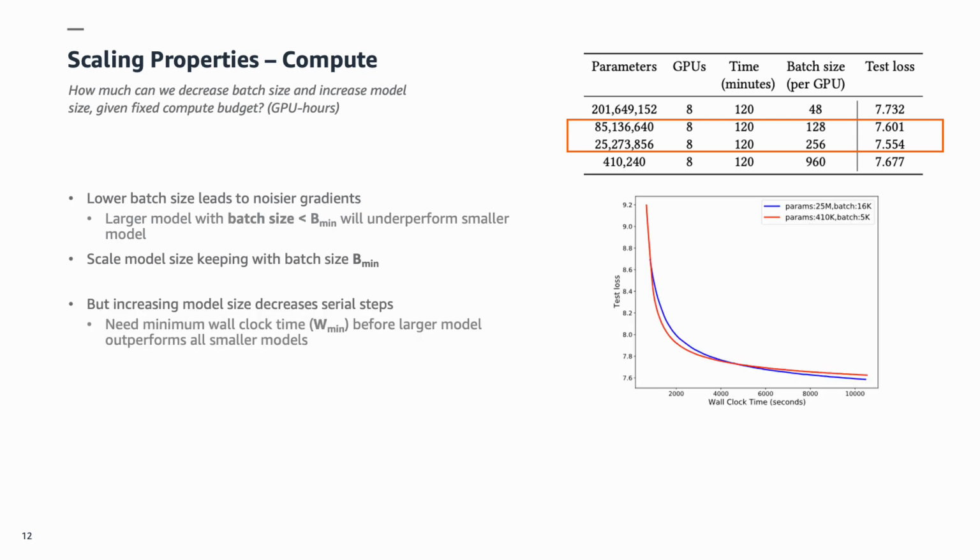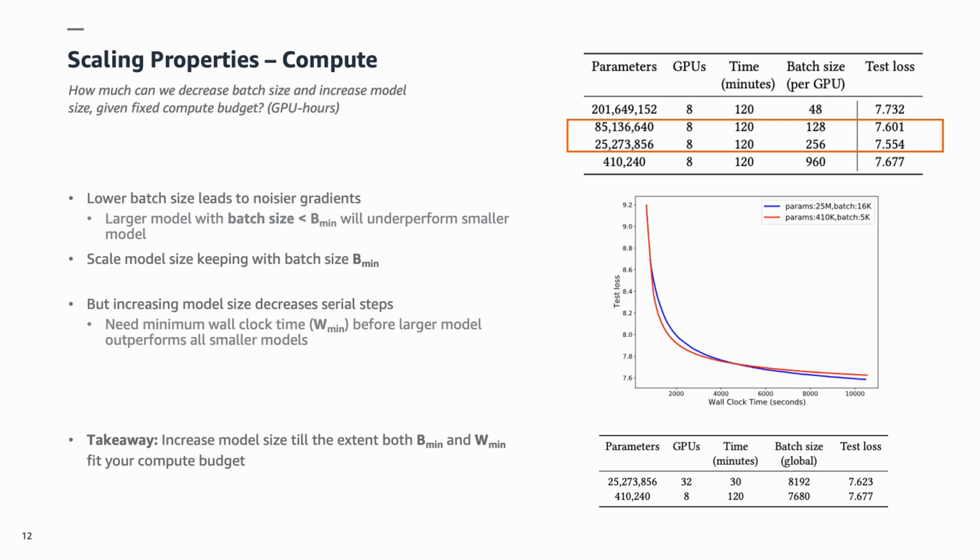But increasing the model size also leads to a reduction in the serial gradient steps at a constant compute budget. This is of importance because there exists a W-min, which we define as the minimum wall clock time required for a larger model to outperform any smaller model. We show evidence of such a W-min in the graph on the right, where even though we give the smaller model a sizable advantage by keeping the batch size closer to B-min, it is outperformed by a larger model with a much larger batch size after a certain wall clock time.